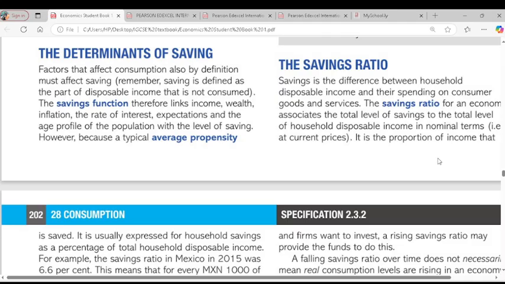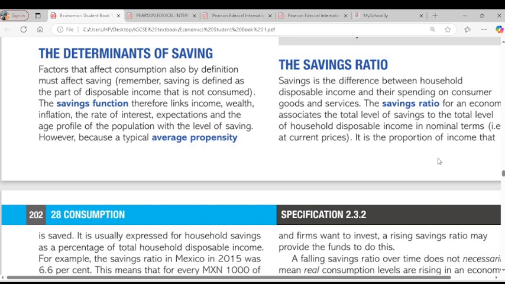For wealth, the wealth is linked to investment. If wealth is increasing, it means people start investing more in capital goods, in stocks. It means savings will reduce. Yes or no? Yes. Then we talk about the age profile of the population. Middle-aged people would rather want to save more, because we said the old and the younger ones spend more. So middle age will save more, to raise kids and all that, because of the future. And they want to save towards their retirement also. I think it's clear. Yes. So that's about determinants of savings.